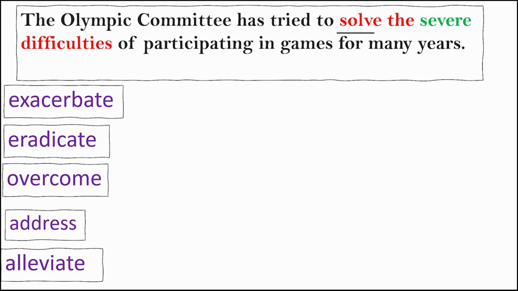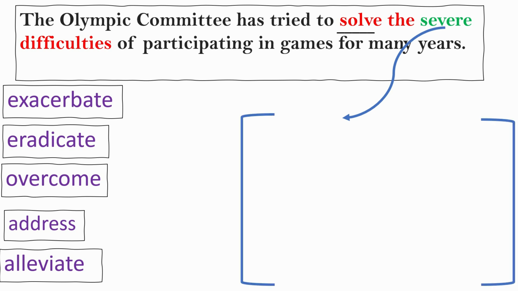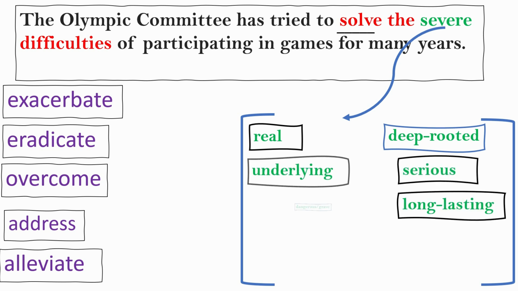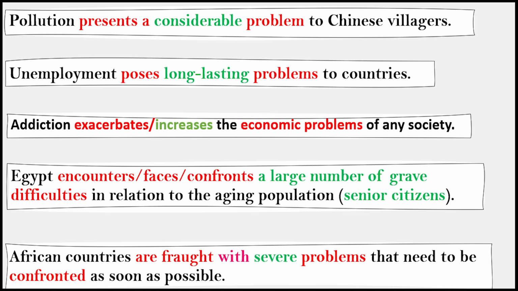Now, the adjective, severe difficulties. The word severe, can I change it? Yes, you can change it with real, deep-rooted. Do you remember the adjectives? Underlying, serious, long-lasting, dangerous, grave, persistent, or urgent, according to the meaning. These are other examples you can study.